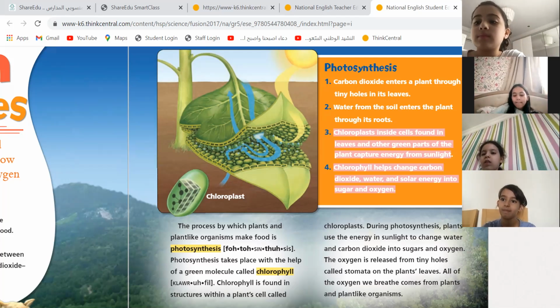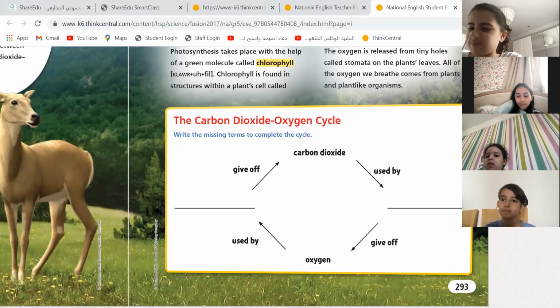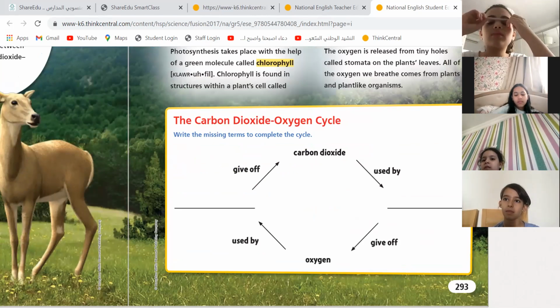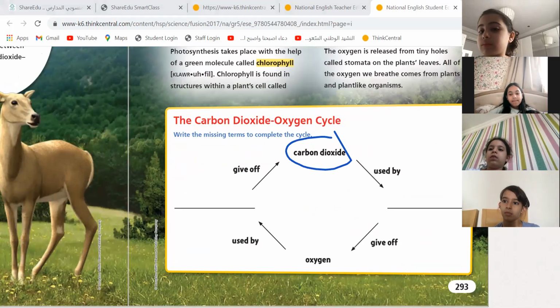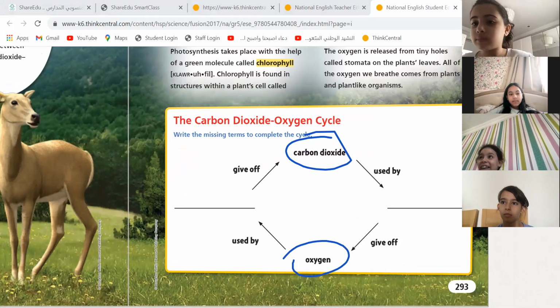Let's see the picture down here. Look at the diagram over here. This is the carbon dioxide cycle. Now, let me open the pen. So on top you have carbon dioxide, in bottom you have oxygen.